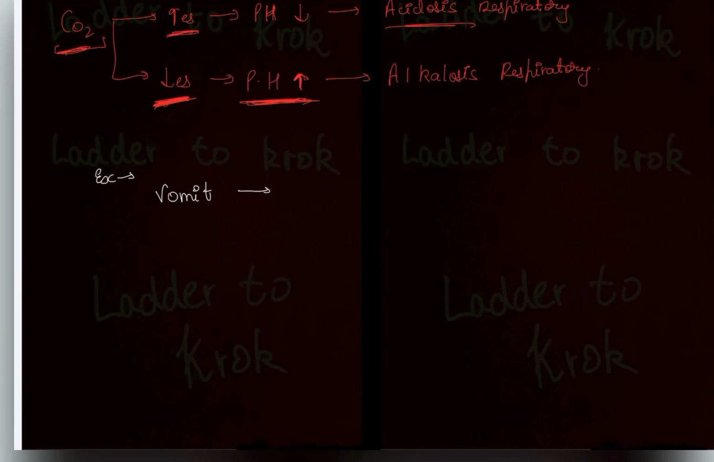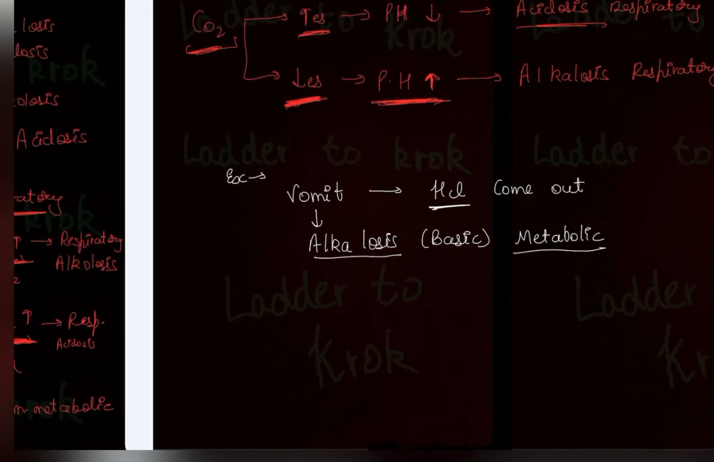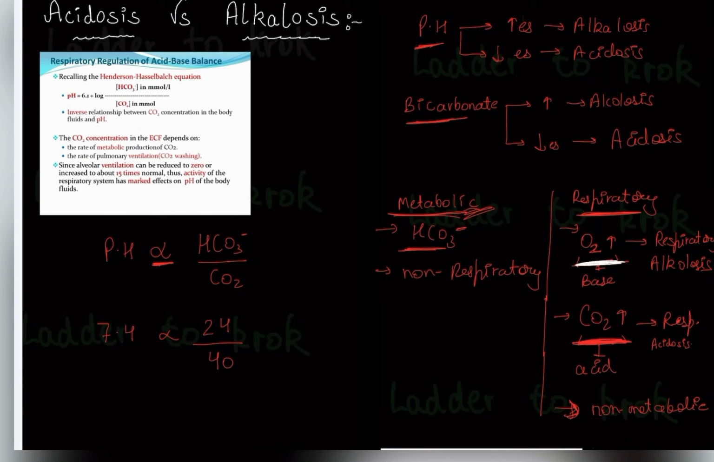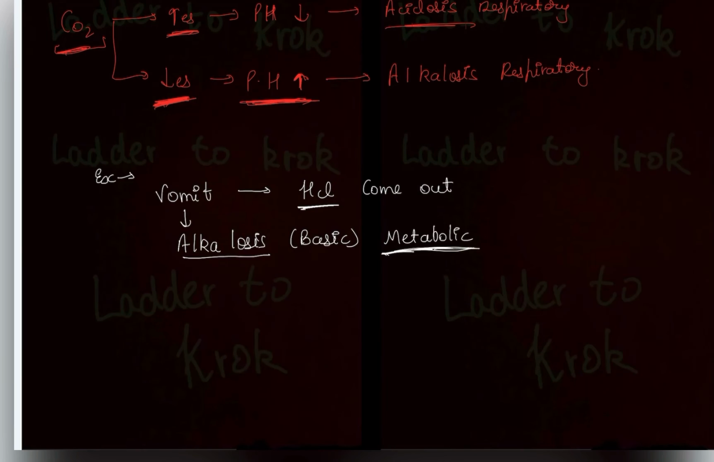Remember one thing, a very common question asked in exams: vomiting. Whenever you vomit, what are you removing from your stomach? HCl. When your body is removing acid, what is happening in your body during vomiting? Alkalosis, meaning your body is becoming basic. Which type? Metabolic. Why metabolic? Because HCl is involved. As I told you already, only in the case of oxygen and carbon dioxide will it be respiratory, otherwise 99% of the time it will be metabolic.